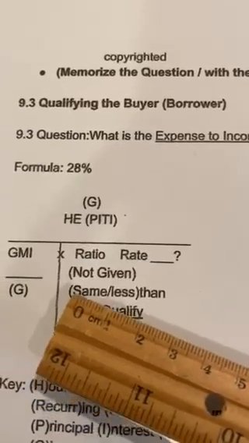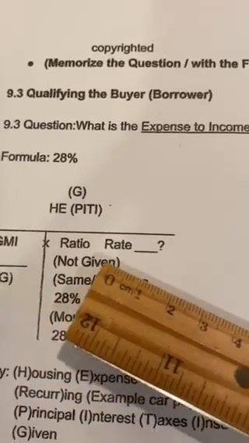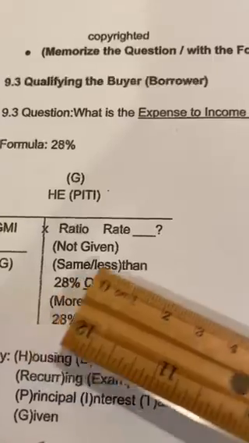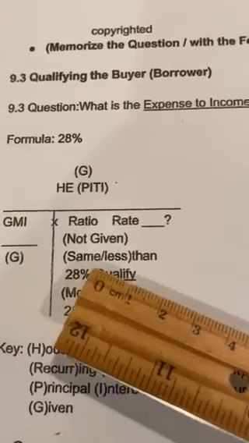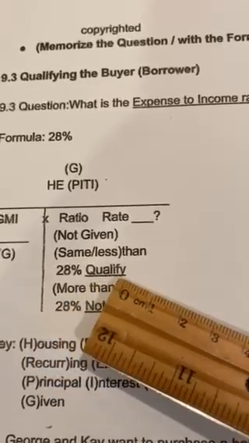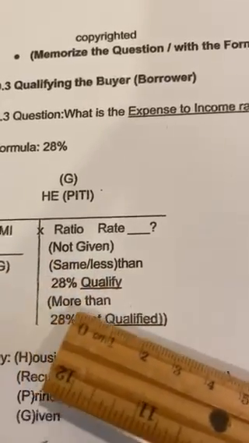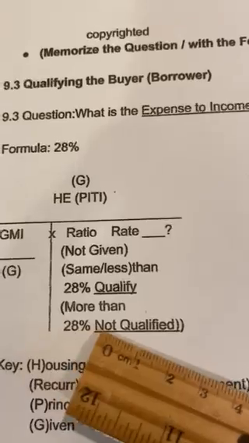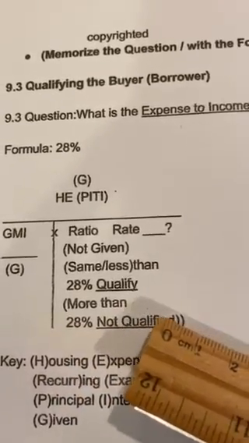You also have to write down the explanation that is not given. You have to memorize this explanation. Same or less than 28%, qualify. In parentheses, more than 28%, not qualify.